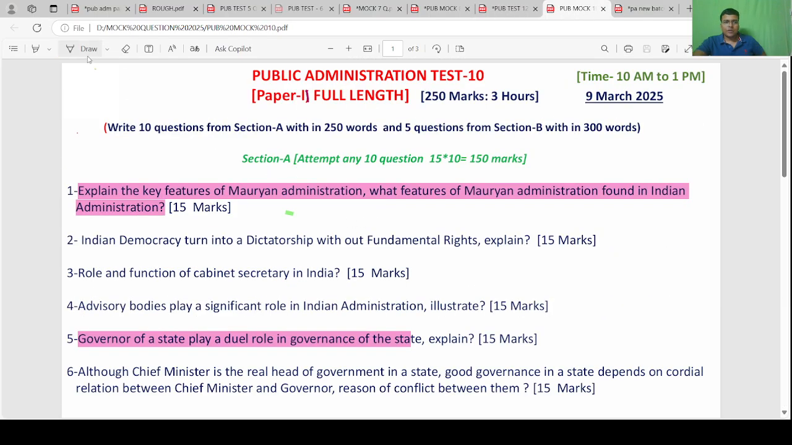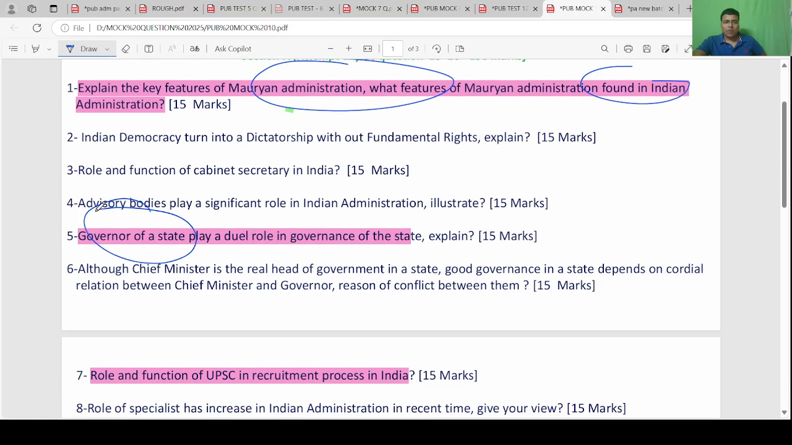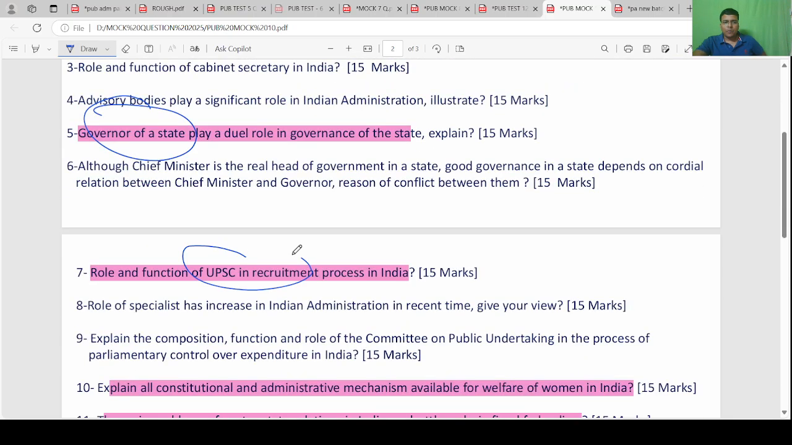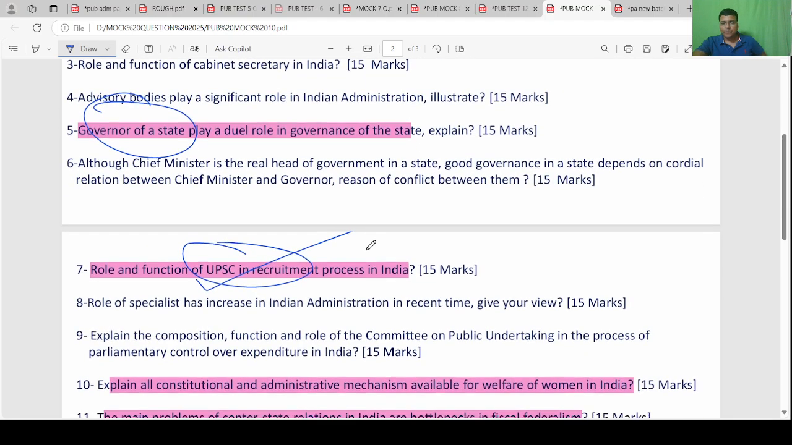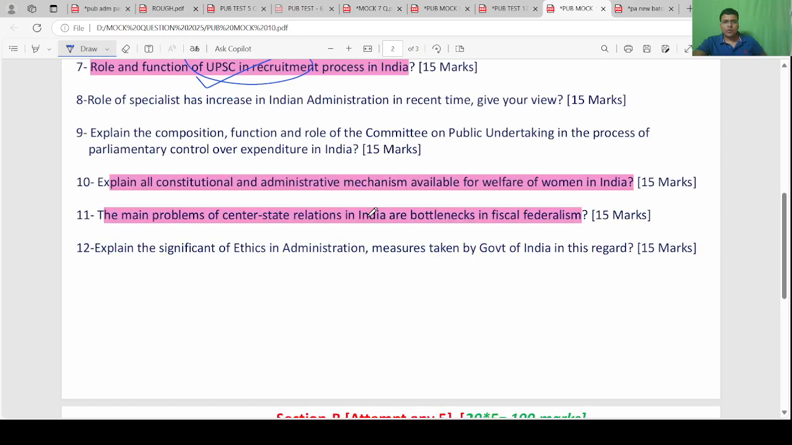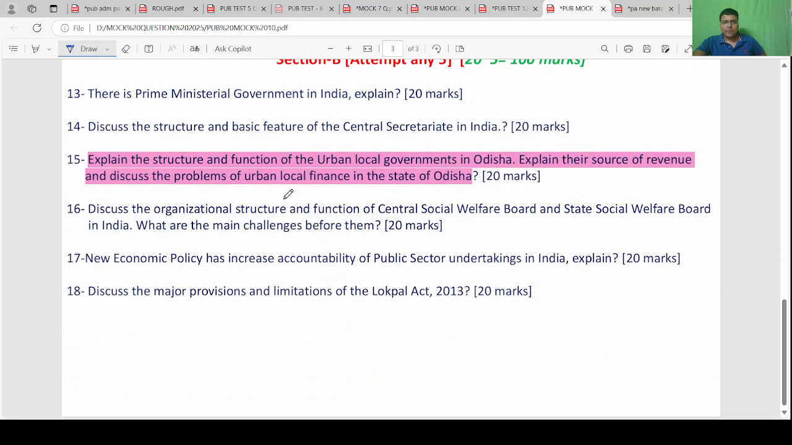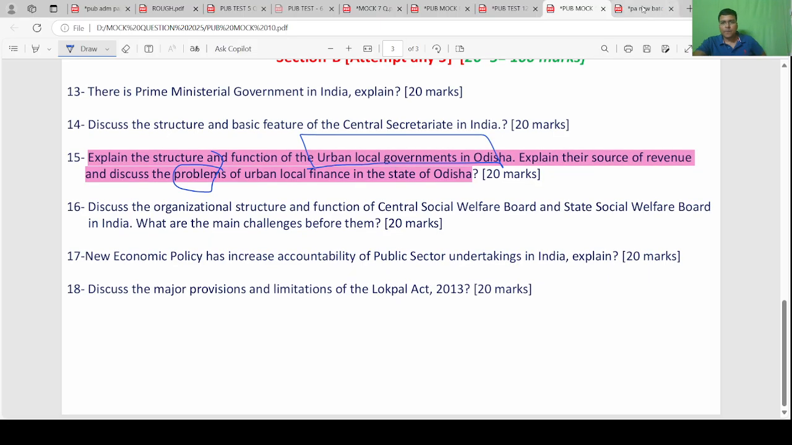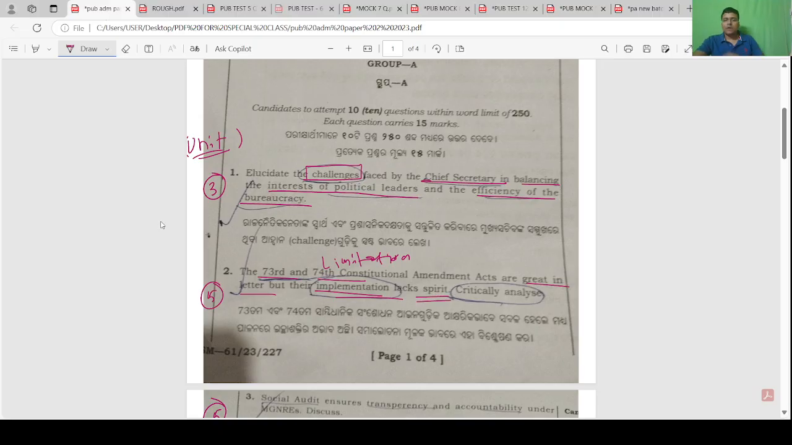Next, Maurya administration's foundation in Indian administration. Role of Governor, UPSC impartiality. Explain constitutional welfare of women in India, welfare scheme Odisha. Center-state relation bottleneck, this is one question. Function of urban local government, explain source and problem of urban local government, 74th CA. Okay, so this was there.